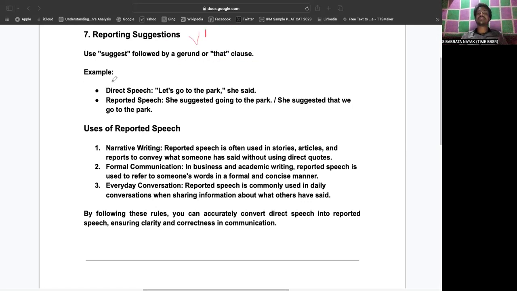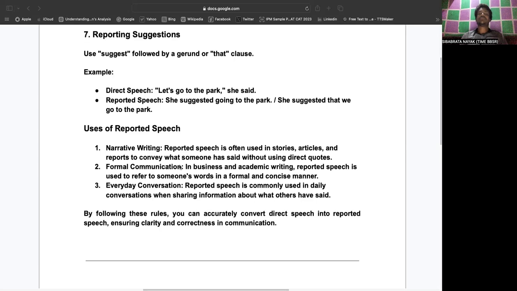Let's look at the example. In direct speech, it is stated, "Let's go to the park," she said. Now, in that case, we need to use suggest. We can say, she suggested going to the park. Now, going is a what? It is a gerund, right? She suggested going to the park. Or you can say, she suggested that we go to the park, right? So that is called reporting suggestion.